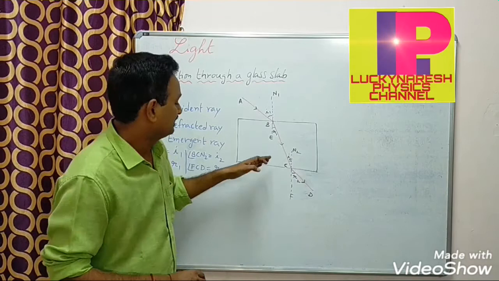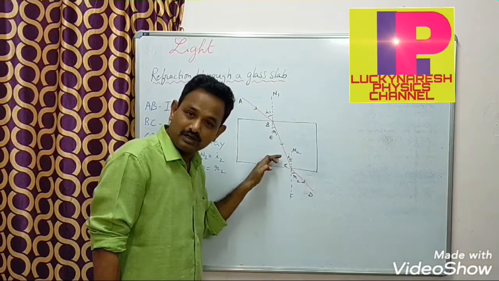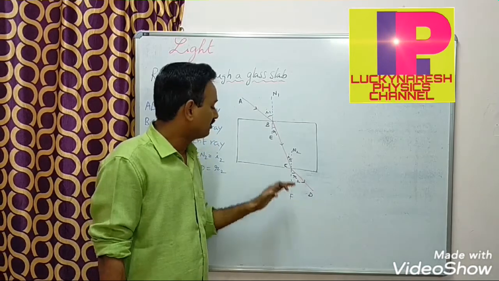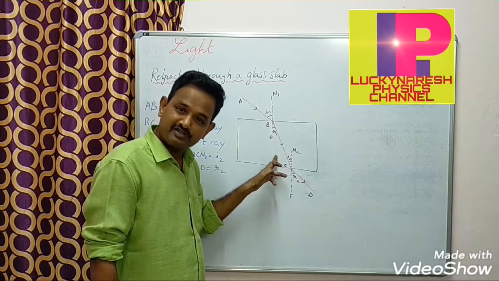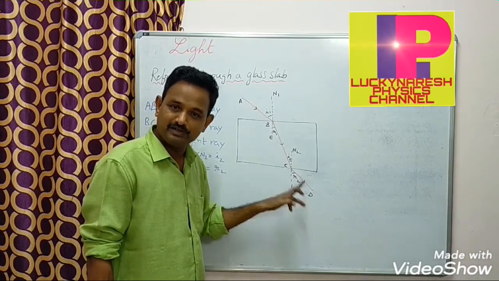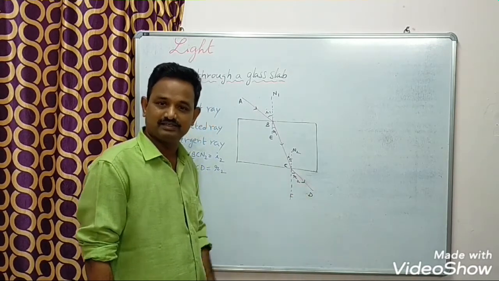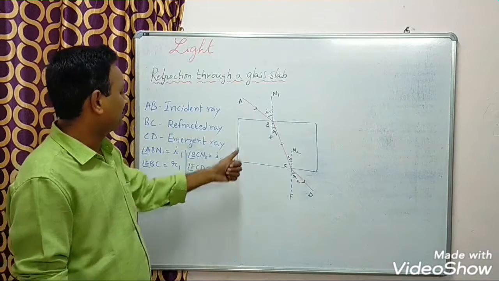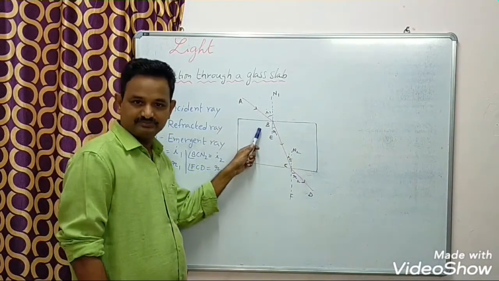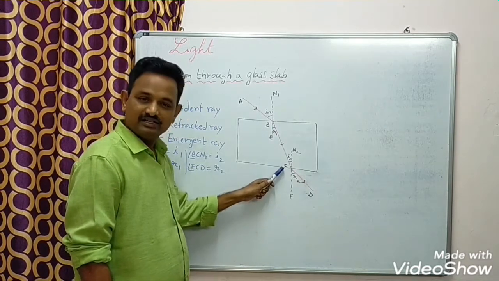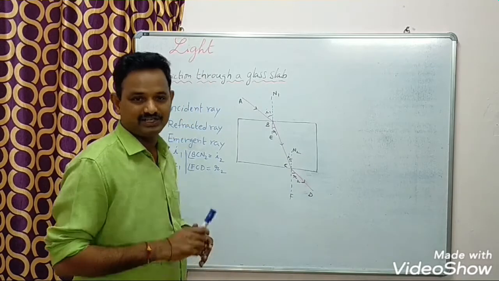When it is coming out, that means it is traveling from glass to air. So while coming out, it is going from denser medium to rarer medium. That means glass to air. So it will bend away from the normal here. So here, if you observe the diagram, AB is the incident ray, BC is the refracted ray, and CD is the emergent ray.